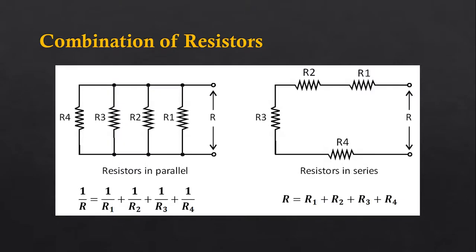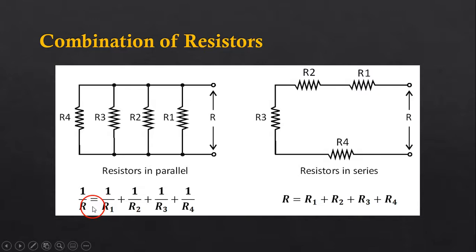You can see in these two circuits here, the left circuit shows a number of resistors R1, R2, R3 and R4 connected in parallel. And since they are connected in parallel, if you take the total resistance R over here, then that resistance can be calculated with this formula given here. 1 upon R, that is the reciprocal of the total resistance, is equal to 1 upon R1, the value of R1 put here in the denominator, then 1 upon R2, 1 upon R3 plus 1 upon R4.